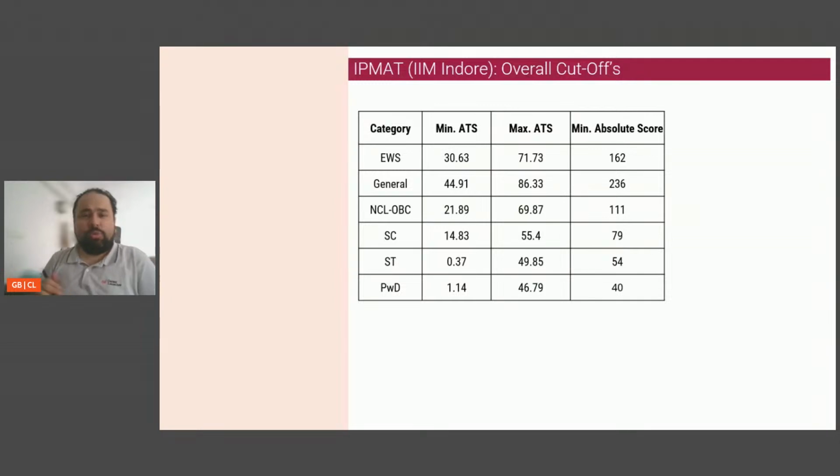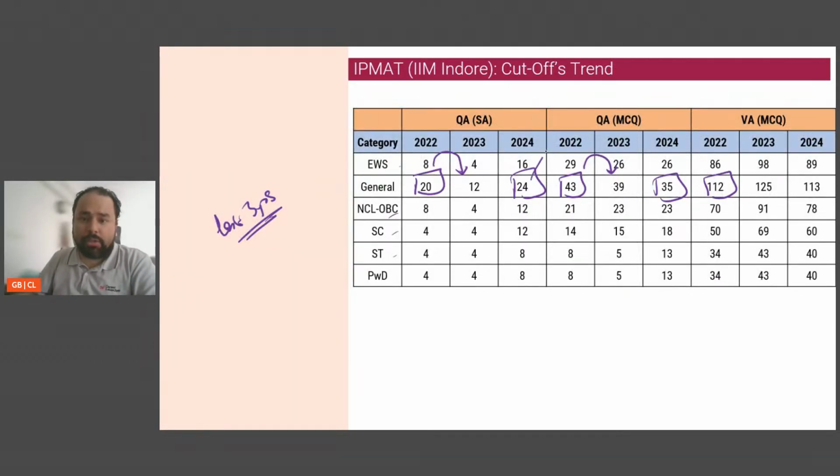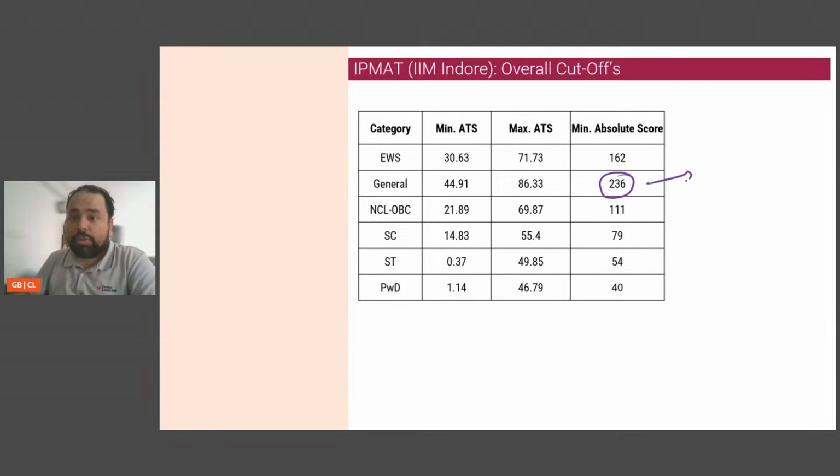What is the minimum ATS? You can think of it in other words as the total score, meaning the composite score taking all parameters into consideration. From that perspective, last year, which was in 2024, a general category student needed 236. Now, if I go back and add the 2024 marks, 24 and 35, that's 59, 59 and 113. I am talking about roughly 172. 172 is the score if I add the 3 sectional cutoffs, but the cutoff was 236. That means you needed 64 marks plus on top of the sum of the cutoffs.